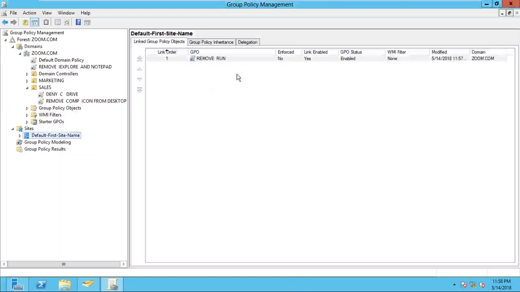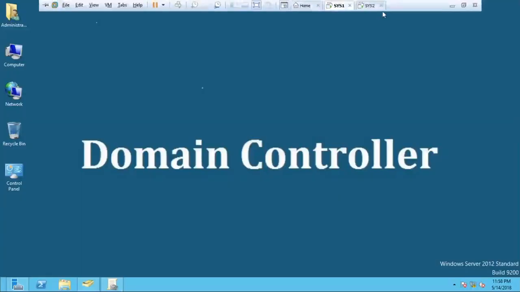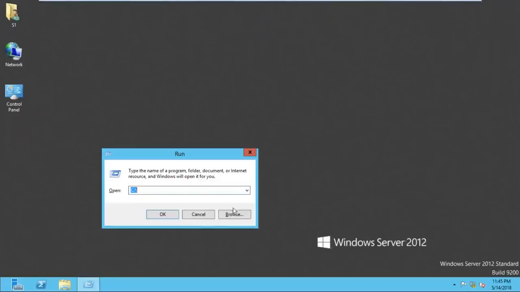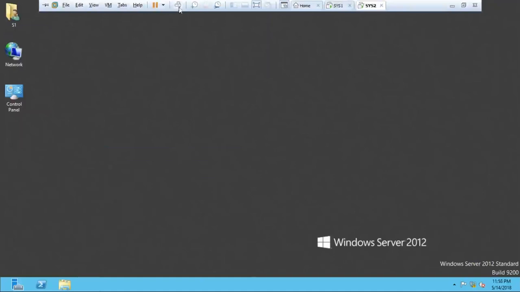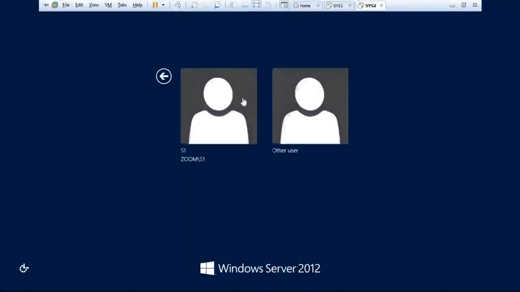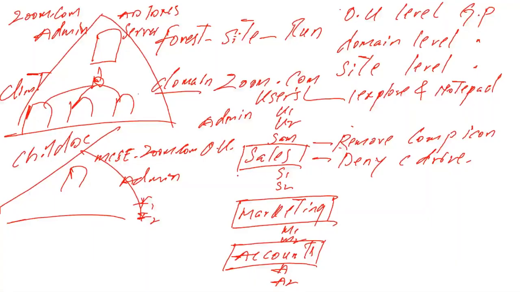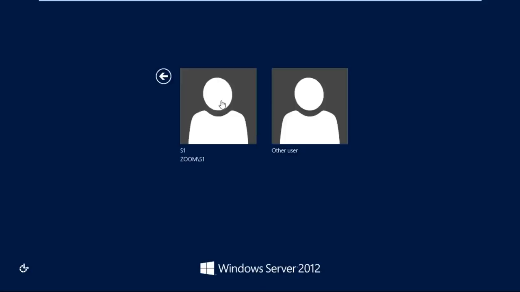Now verification. Minimize this window and go to the client machine. On the client machine, we have to log in as a user. A user is already working, so you have to sign out and sign in once again. On the client computer, log in as any domain user of the zoom.com forest. This policy will affect all zoom.com domain users and admins, and also all child domain admins and users. So now I'm logging in as the S1 user.